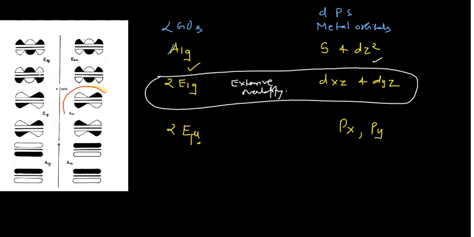This can interact because this is ungerade. This can interact with the Ps. The Px is actually your ungerade one. How is Px ungerade? I can explain this. Say this is your px orbital, here is the positive sign, here is the negative sign. So if you start from this end and move here, opposite wave functions are there. So that means it's ungerade.